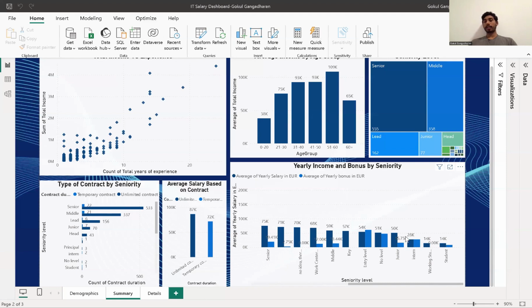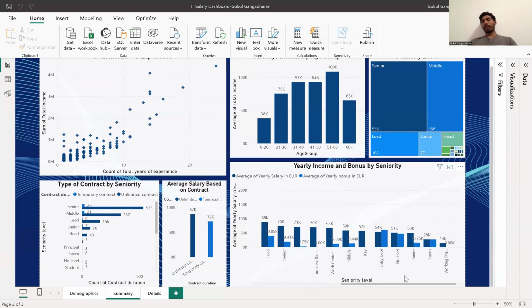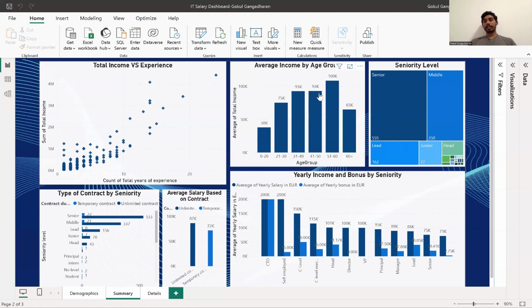These interns and working students have the least seniority, so they earn the least as well. From this we can clearly understand that employees with a higher seniority level earn much better than employees with a lower seniority level. So the income gradually increases based on seniority. We can see that as seniority increases, the income also increases. We can see that in the age group as well. As the age of the employee increases, the average salary also increases. All the graphs show the same trend.